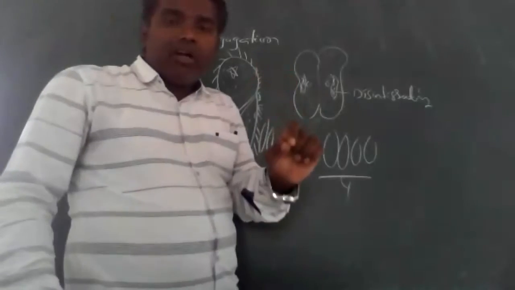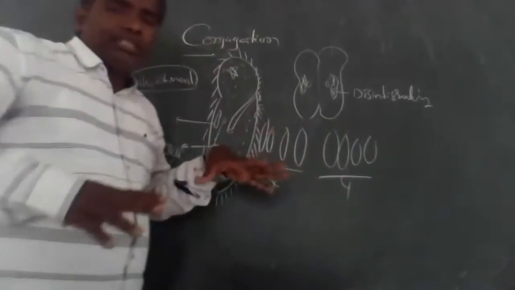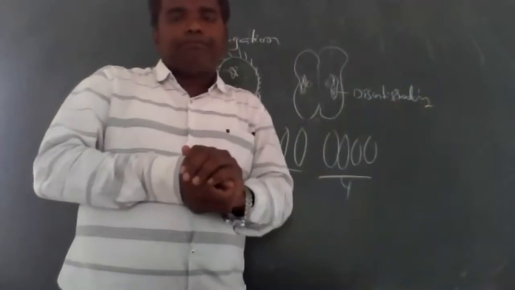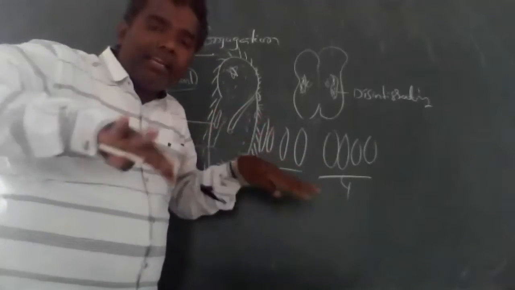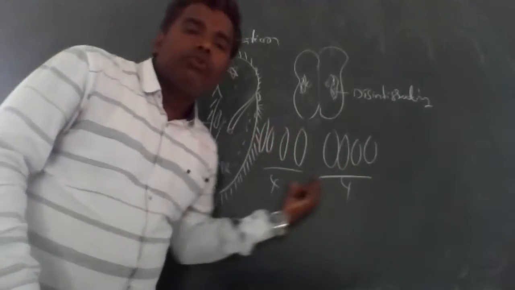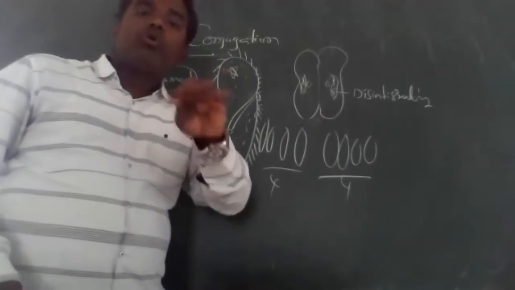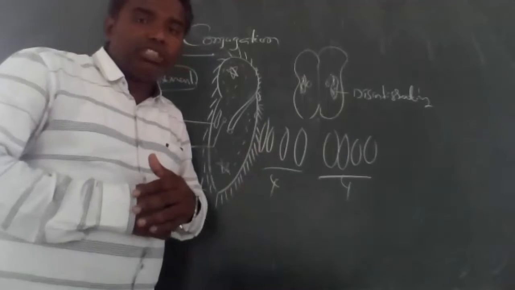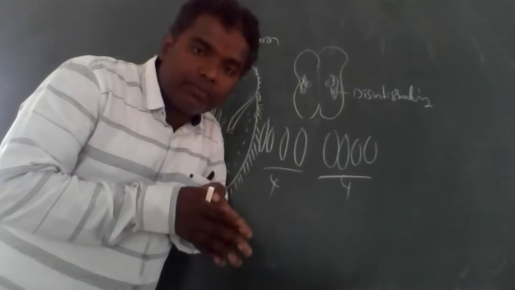Let me repeat: during the conjugation, the macronucleus disintegrates to give nourishment to the conjugation process. Here, the micronucleus is responsible for the whole conjugation, the sexual reproduction. Mitotic and meiotic divisions take place again. Finally, one conjugate produces 4, and the other conjugate produces 4. How many conjugates are there? Here 4 plus 4, totally 8. So after conjugation, a total of 8 offsprings are produced.